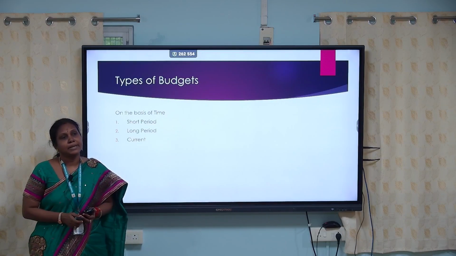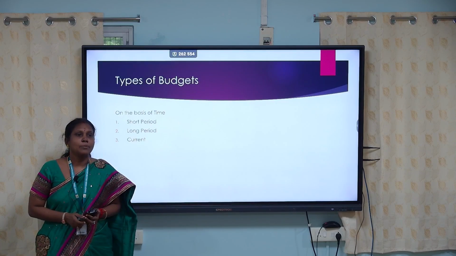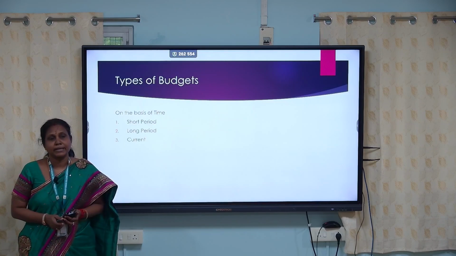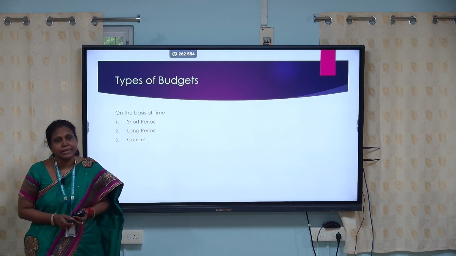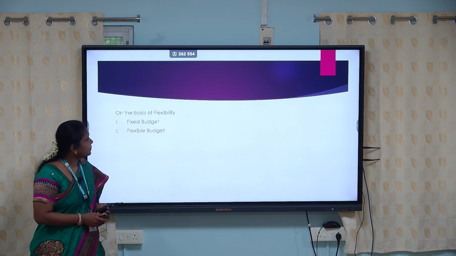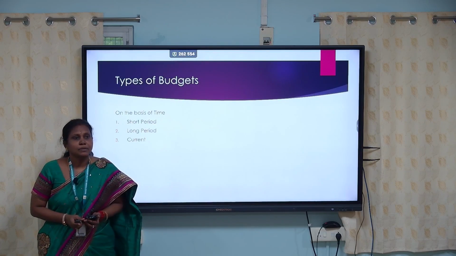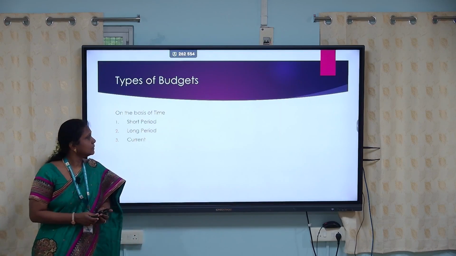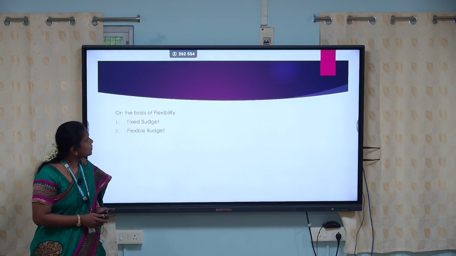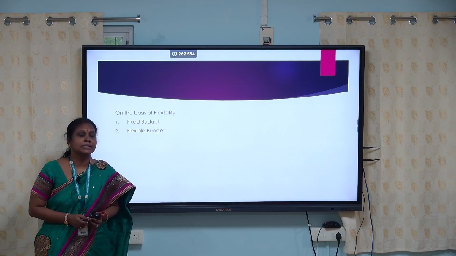Example, material budget. Long period budget is usually prepared for longer duration, maybe for 5 to 10 years. Example, research and development budget and cash budget. Current budget is prepared for the current period, usually a quarter or a month. Then on the basis of flexibility, budget is classified into fixed budget and flexible budget.